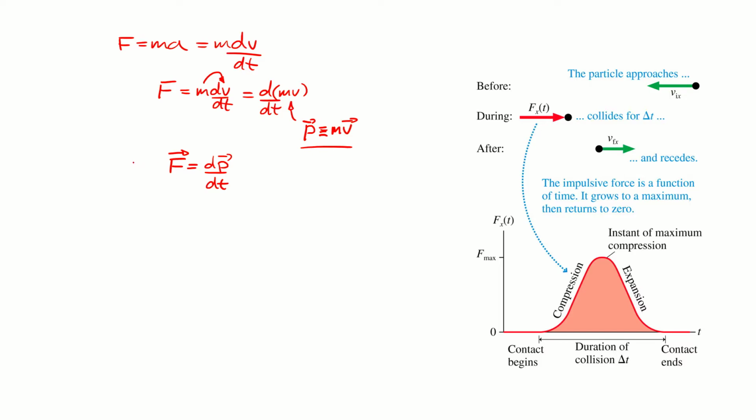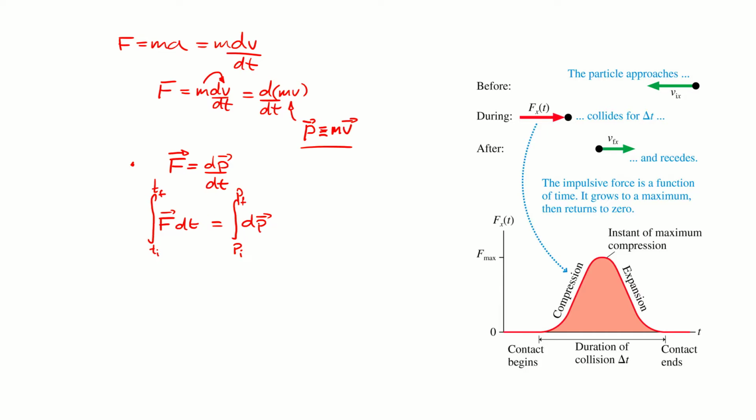So what can we do with this? Looking at this collision, we can do the same sort of thing we did at the very start of our energy discussion and do a bit of calculus on it. If we separate variables, bring the time over to one side, leave the momentum variables on the other, and integrate over that collision, from the initial time to the final time, we can integrate this.